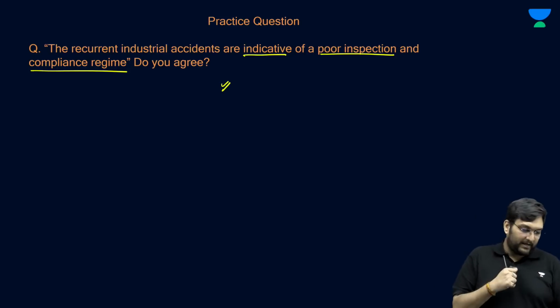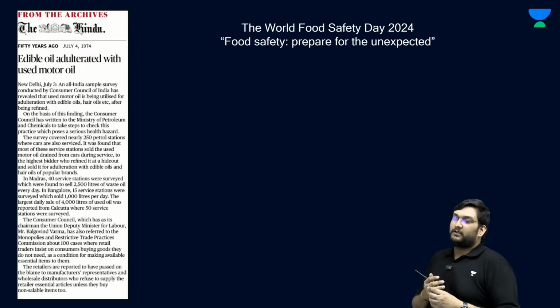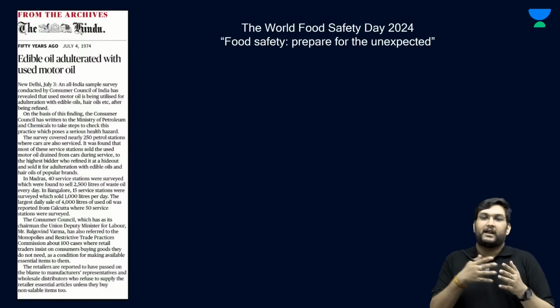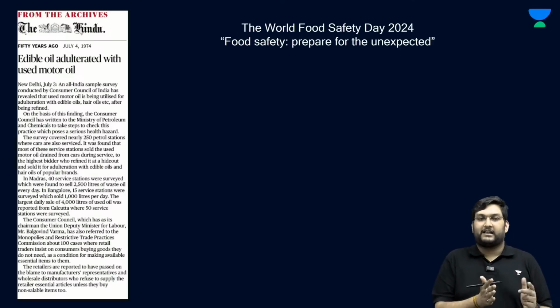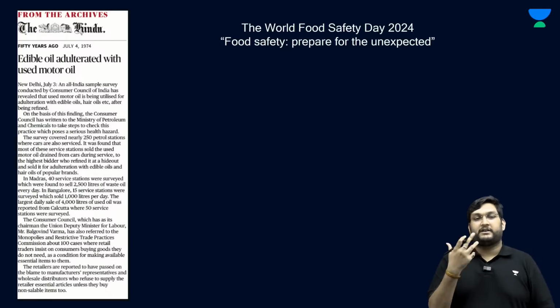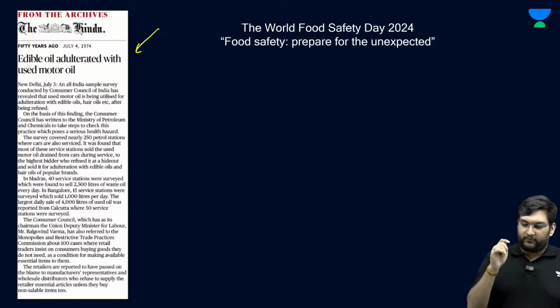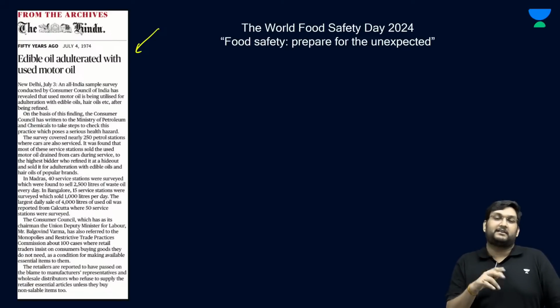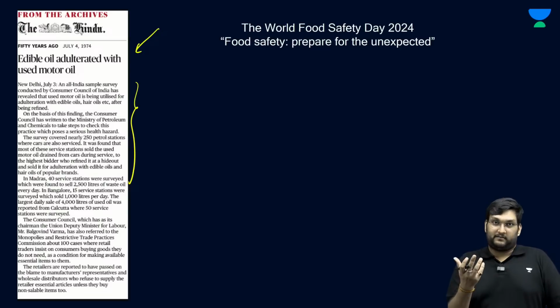Now, let's move to the next one, a quite interesting one. Ironically, it is linked with a certain event which recently happened on 7th June, and this article is out of the archives, and it tells you how India has changed, but also how India has not changed. The article of July 4th, 1974 was about how edible oil adulteration was happening in India, and the audacity which the adulterators had was that they were actually adulterating oil with motor oil itself, whatever we call engine oil.